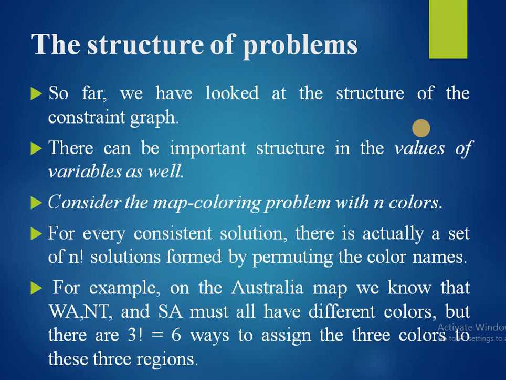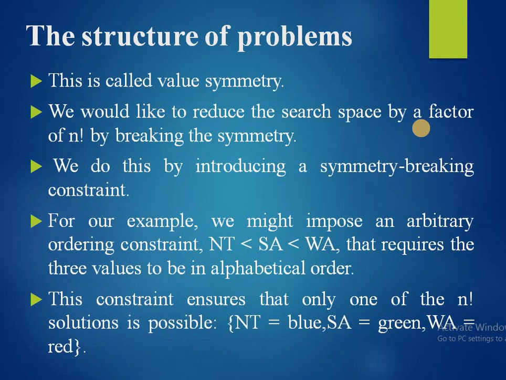There can be important structure in the values of variables as well. Consider the map coloring problem with n colors. For every consistent solution, there is actually a set of n factorial solutions formed by permuting the color names. For example, on the Australia map, we know that WA, NT and SA must all have different colors. But there are 3 factorial, equal to 6, ways to assign the 3 colors to these 3 regions. This is called value symmetry.